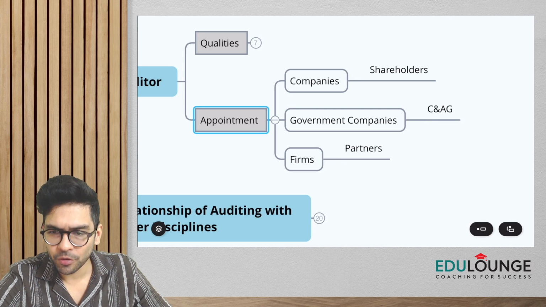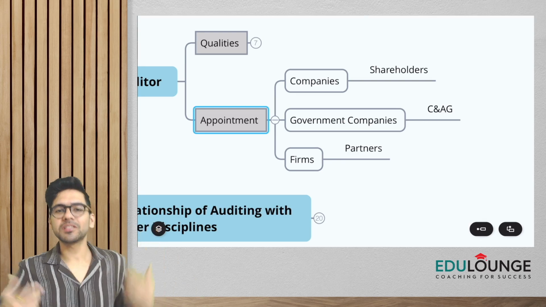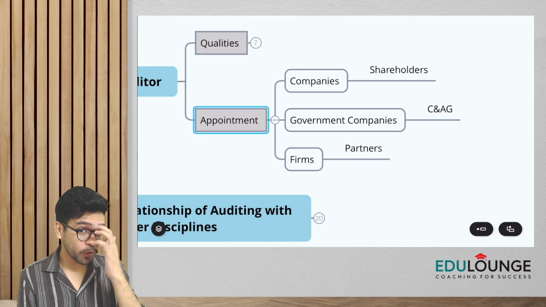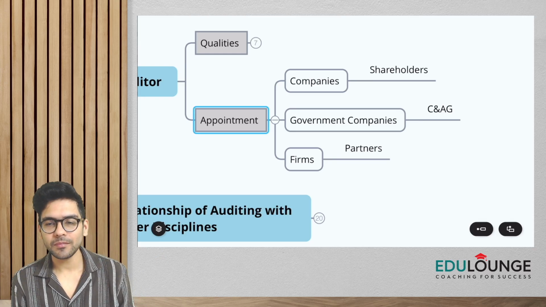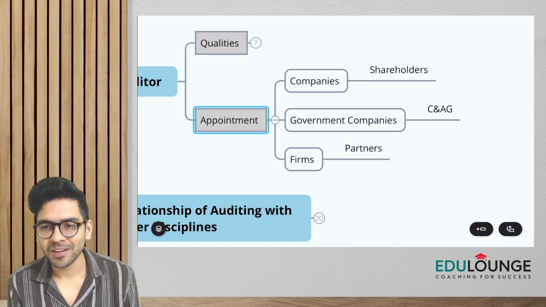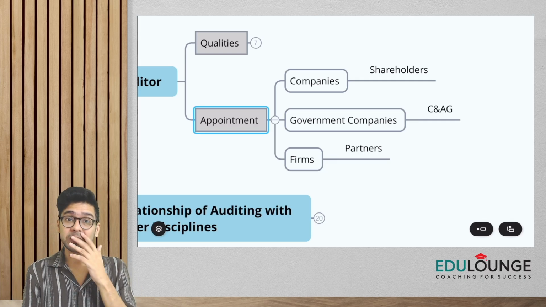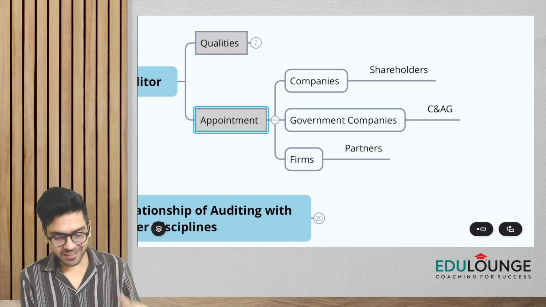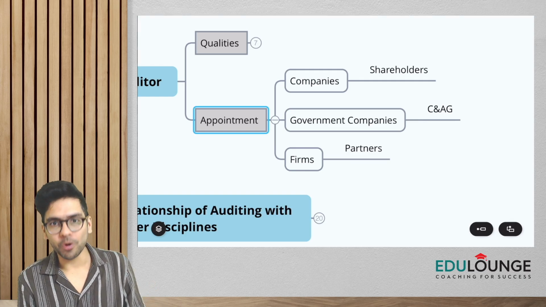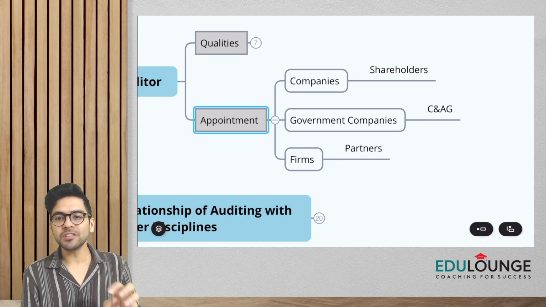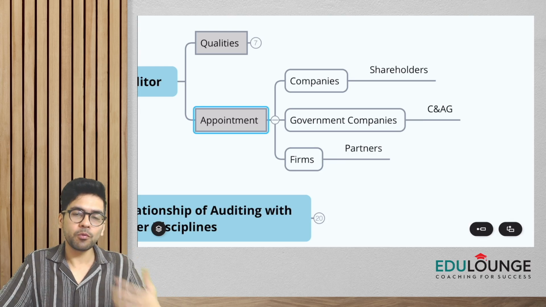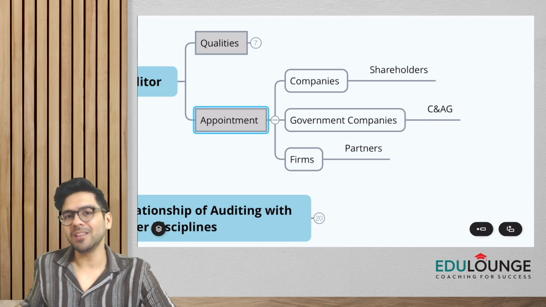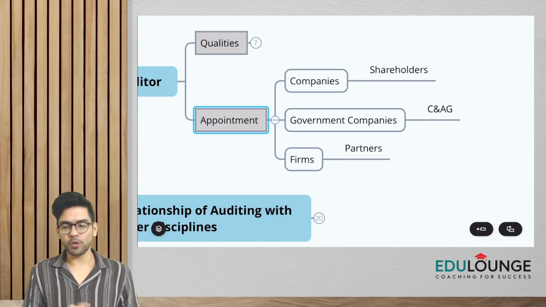Some are saying shareholders, okay. But then, guys, let's say if it is a firm, do you see any shareholder here? If it is a firm, whom is the report going to be given to? Okay, now we are saying partners. Niveda, you are absolutely correct. This is the answer that I was looking for. Please remember, guys, generally the outcome of audit, the report, is going to be given to the persons who appointed the auditor, the ones who made the appointment. So the report is submitted to the person making the appointment. Just remember this part.